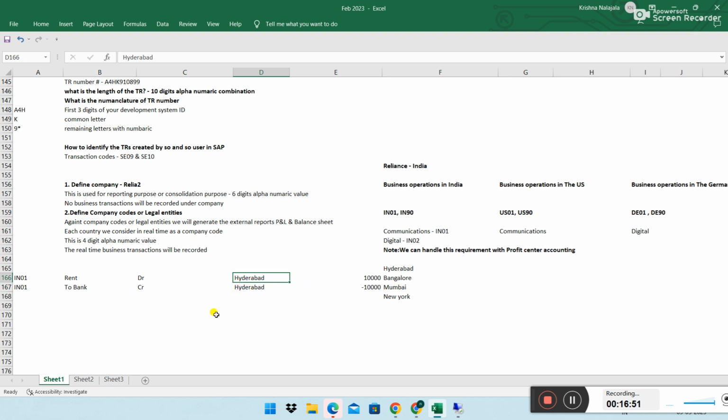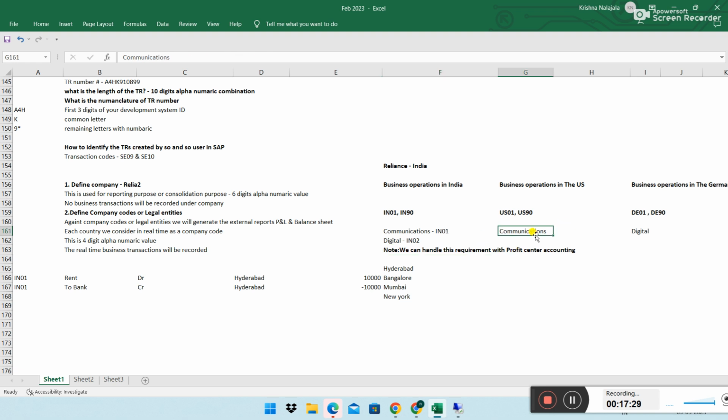If you want to see reports under Hyderabad, how much expenses I have, how much revenue I got, how many liabilities I have, while posting a transaction, if you give a business area clearly, then you can get the reports clearly, right? That is what it is. But this is different. This is a business line. How many types of businesses am I doing? Instead of business area, we can differentiate with profit center accounting. That we'll talk about later.